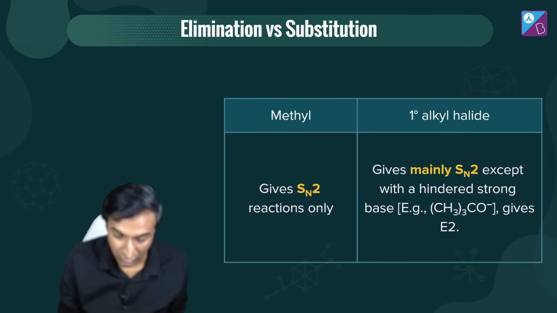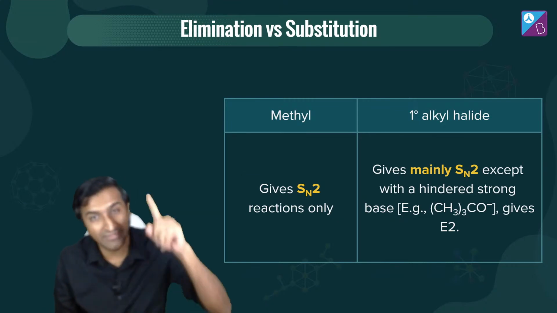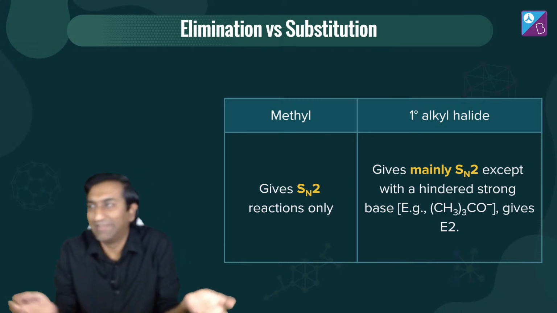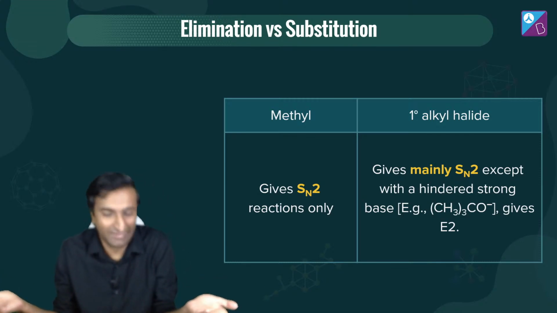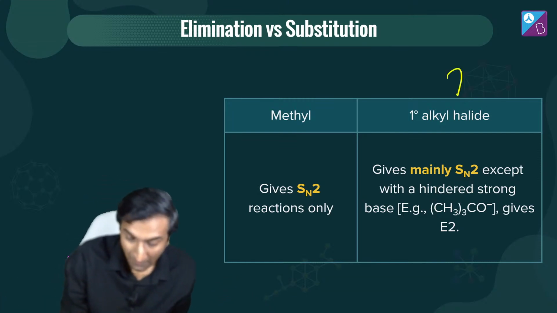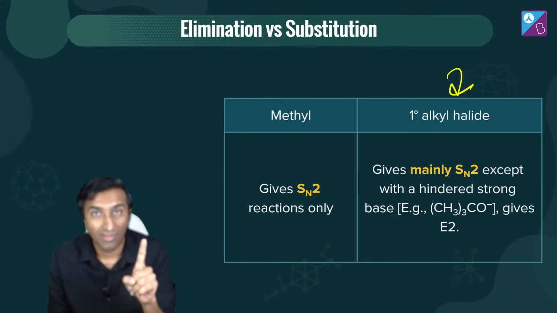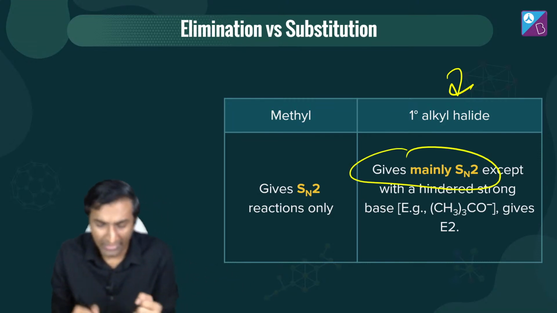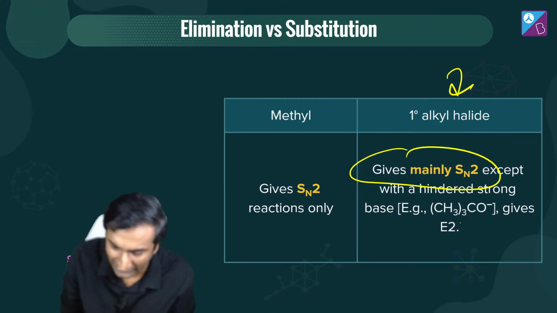Summary. Elimination versus substitution. Methyl सिर्फ देता है SN2 reaction, क्योंकि यार methyl में where will it eliminate? There's no second carbon, right? There's nothing to eliminate. ध्यान से पढ़ो. Methyl में there's no chance of elimination. Primary alkyl halide SN2 बाकी नहीं करेगा. Mostly SN2, unless I give it a very, very strong base which is very hindered, then it will give E2.